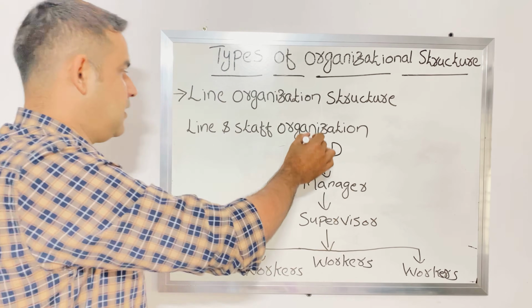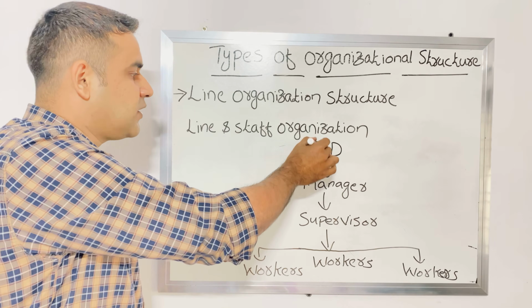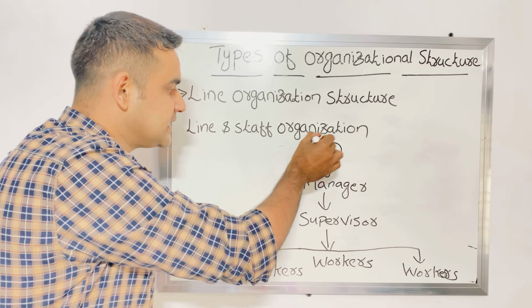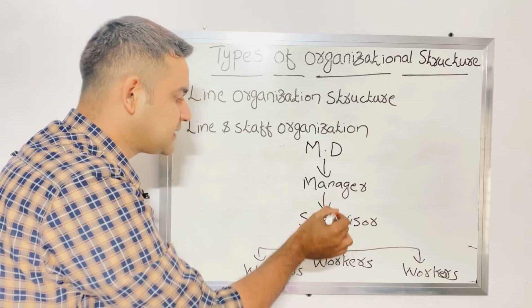So this is line organization. The authority flows from top to bottom: managing director, manager, supervisor and the workers.